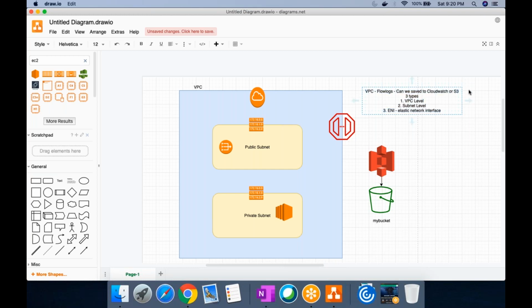If you save it to S3, there are demos on the internet and also on the AWS website to use Athena to search the logs. So these things are there.